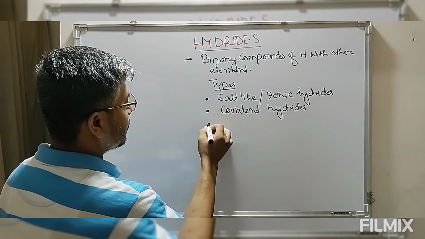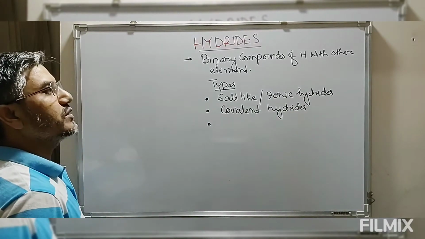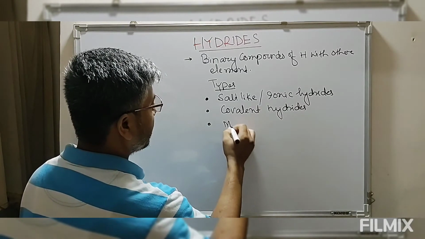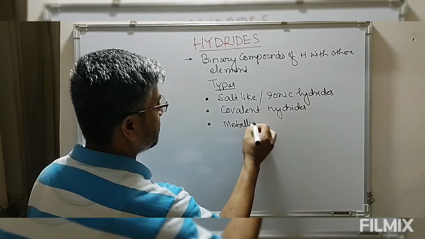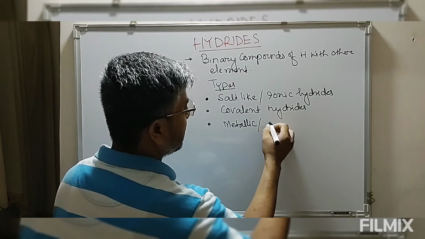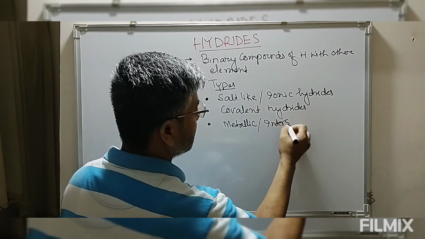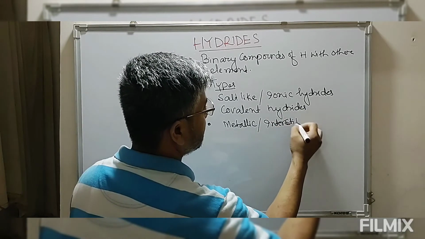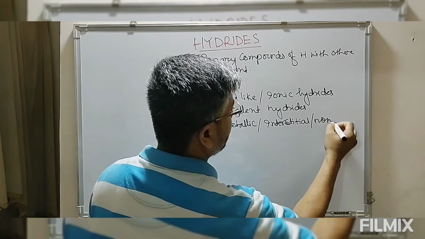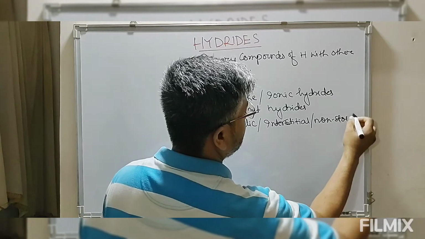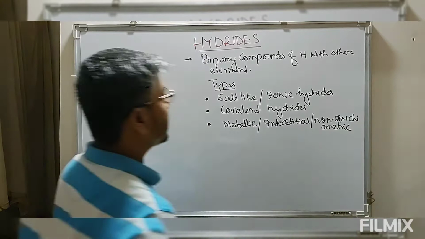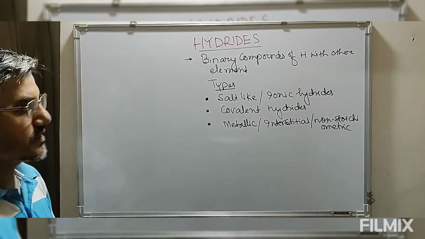The third category of hydrides is metallic, also known as interstitial hydrides, or non-stoichiometric hydrides. So these are the three categories of hydrides that we are going to discuss.